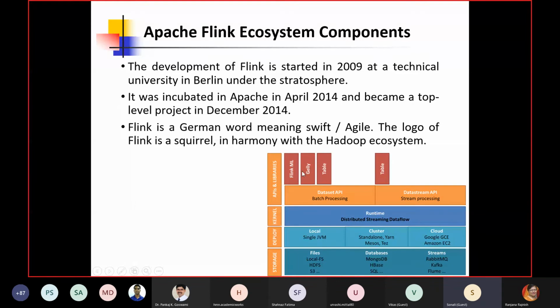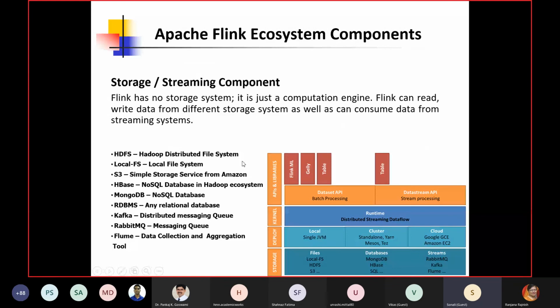Flink has a graphical representation interface, or visualization interface, which we call Jelly. It has all query interfaces through tables. So basically, Flink supports all the aspects required to do any big data processing or to run any machine learning environment over big data. It has the layer which supports storage, deployment, and all kinds of things.